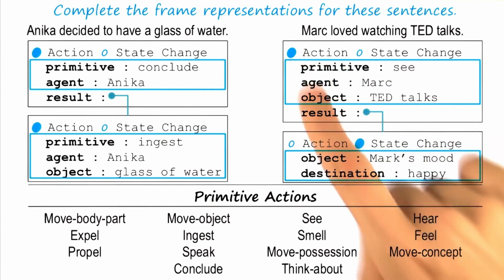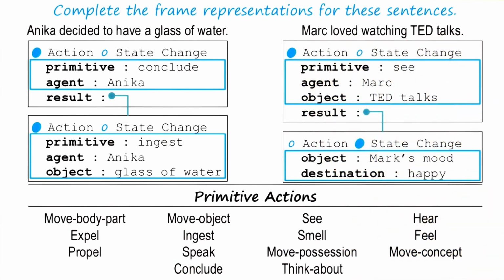So for the second sentence, Mark loved watching TED Talks. The action that Mark is really completing here is this watching action. So our primitive here is see. Mark is the one seeing TED Talks, that we discern by the same reasoning as earlier. The verb loved here tells us something about the change in Mark's mood when he watches TED Talks. So that means that the result of this action of watching TED Talks is that Mark's mood gets happier.